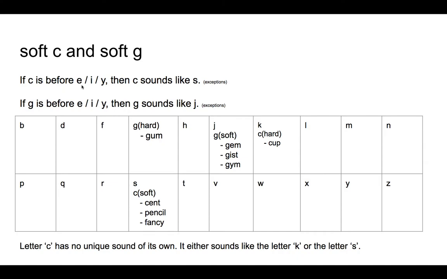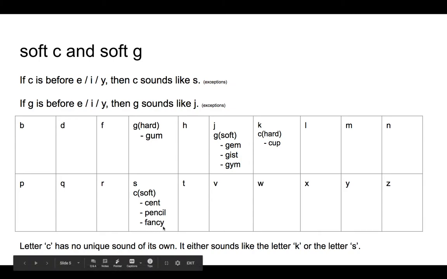If C is before the letters E, I or Y, then C sounds like the letter S. If G is before the letters E, I or Y, then G sounds like the letter J. We know the usual sound of C is K, and that is called as the hard C. Now we have learned the soft sound of C. Cent and send, pencil, and fancy.